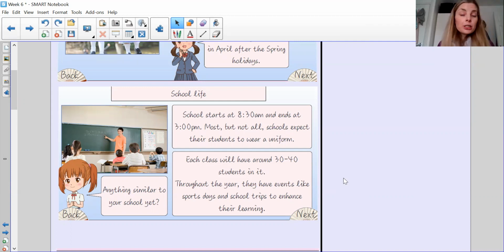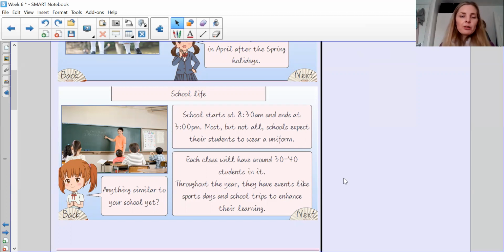They have 30 to 40 children, whereas we have less than 30 in a classroom. Throughout the year, they have events like sports days and school trips to enhance their learning. We have the same. I know we haven't been able to go on any of our school trips this year because of COVID, but under normal circumstances we would be having school trips. We have sports days, okay? So perhaps you can include that in both your blocks. So that's all about the school life in general, okay?